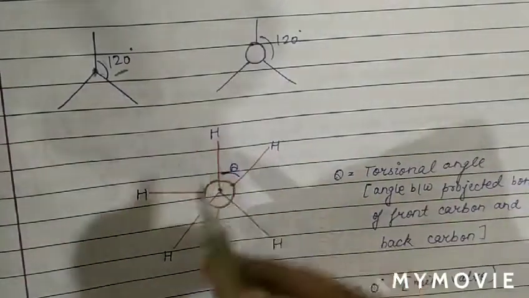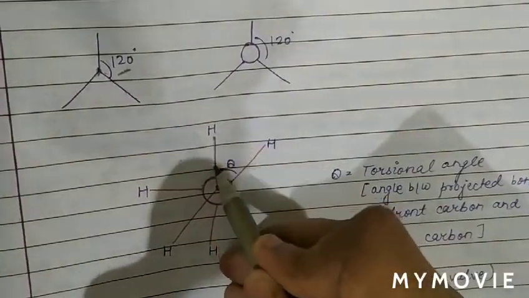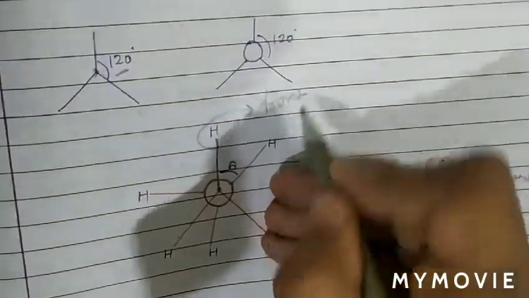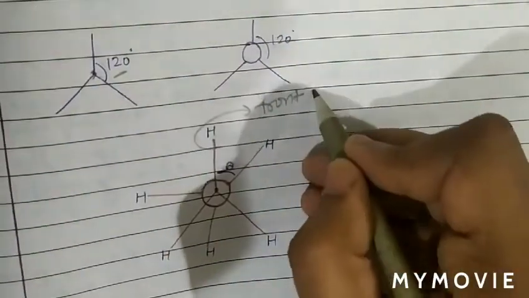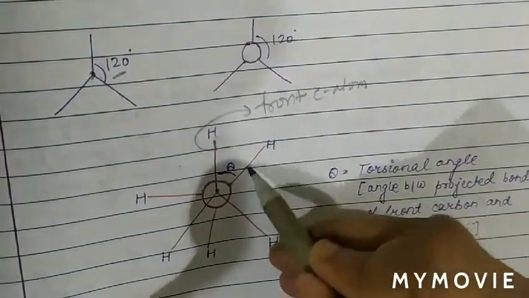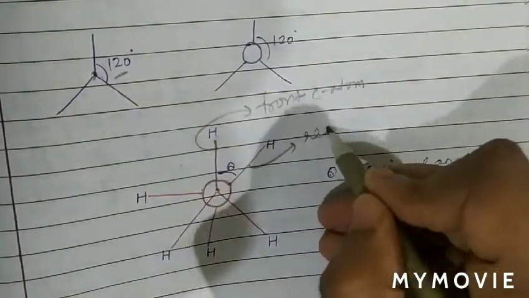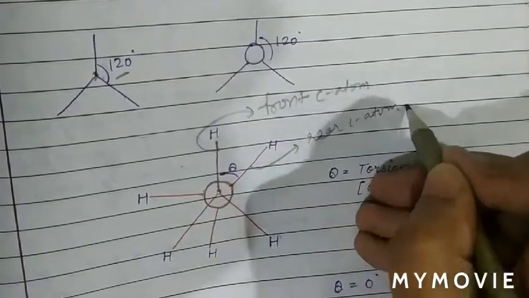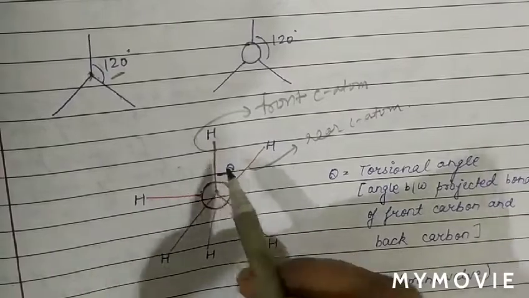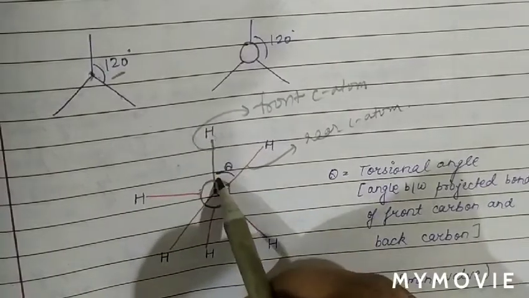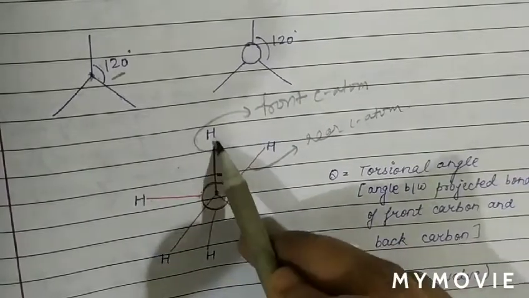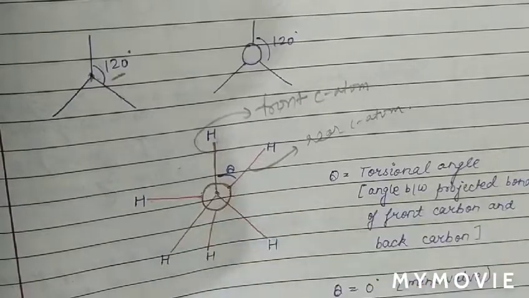Now we can see that this carbon hydrogen bond is basically of the front carbon atom, but this carbon hydrogen bond is of the rear carbon atom. Now we see there is a theta angle between the front carbon hydrogen bond and the rear carbon hydrogen bond. So basically theta is the angle between the front carbon hydrogen bond and the rear carbon hydrogen bond.